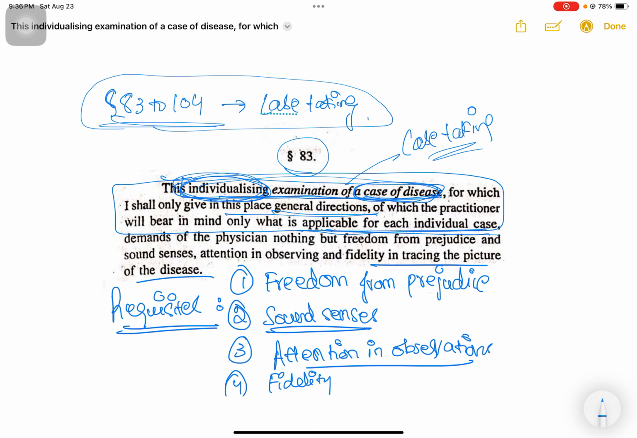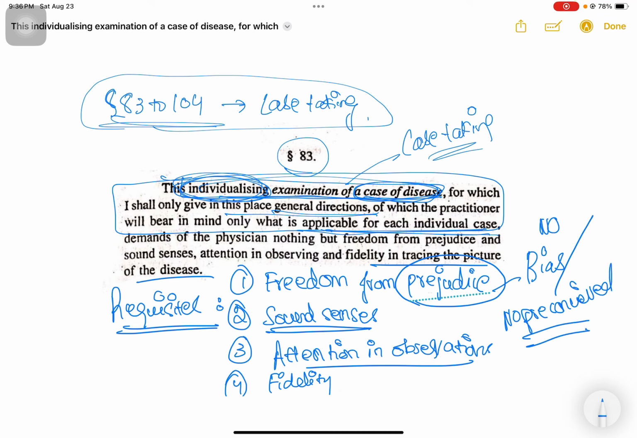Now, what is the meaning of this word prejudice? Prejudice means having a preconceived opinion. That is, we're already biased. So there has to be no bias, no preconceived notions.